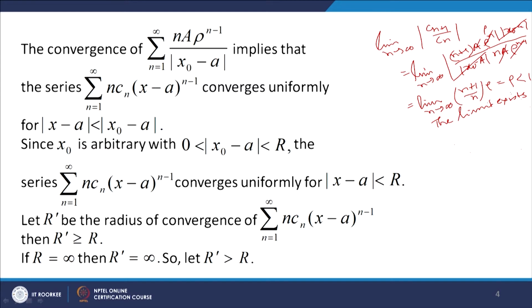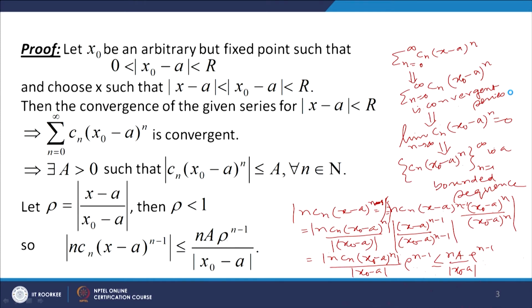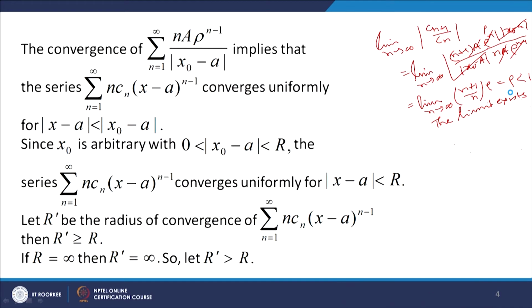Now, when this series is convergent, the series sigma n equal to 1 to infinity n c n (x minus a) to the power n minus 1 converges uniformly, by Weierstrass test, for mod of x naught minus a less than r. So, since x naught is arbitrary, with 0 less than mod of x naught minus a less than r, the series sigma n equal to 1 to infinity n c n (x minus a) to the power n minus 1 converges uniformly for mod of x minus a less than r.